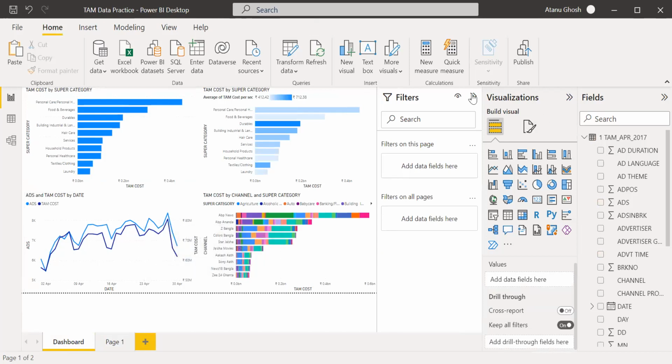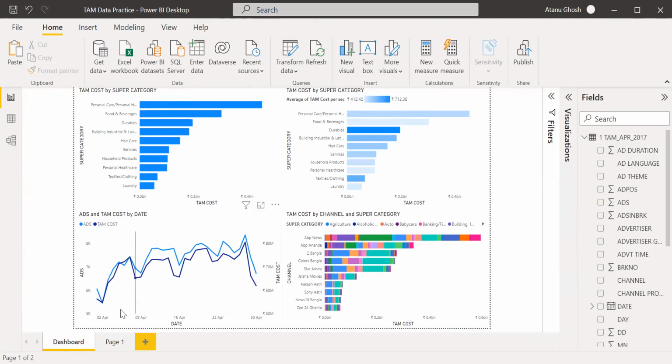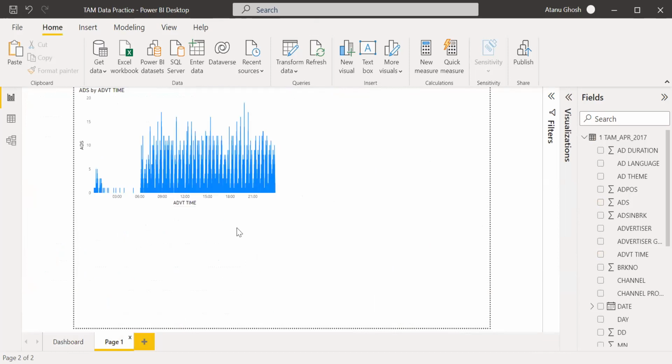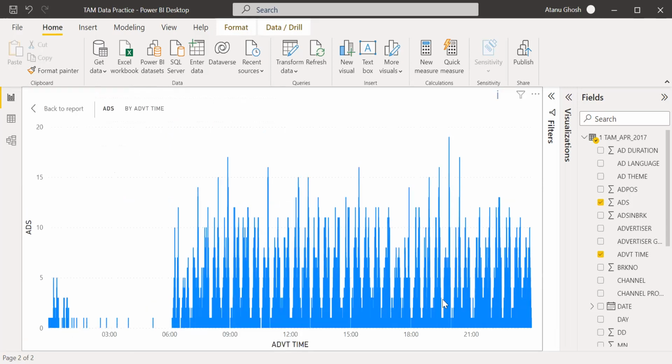Because otherwise it will not give you this chart. You see, it's taking 2nd April, 9th April, like that, so it has correctly picked up the date. But here we are talking about the time. That means across all days, at what time of the day was the number of ads maximum? It is taking individual time slots and picking up where the maximum number of ads were being shown. At what time?